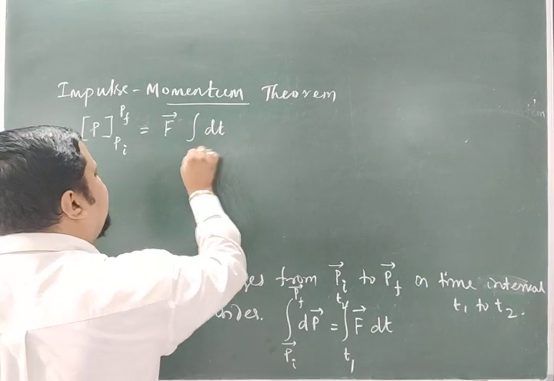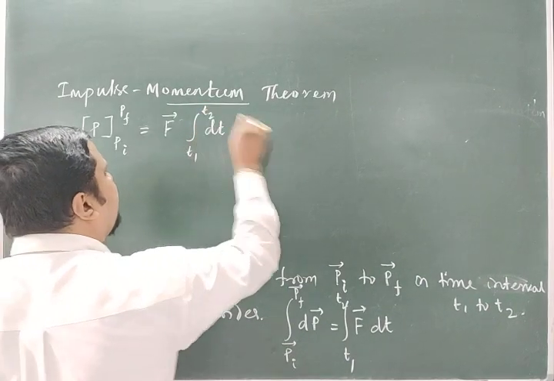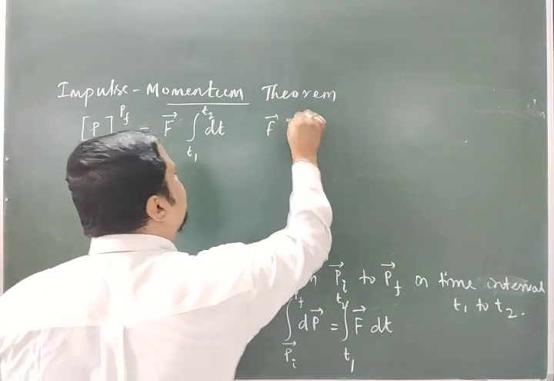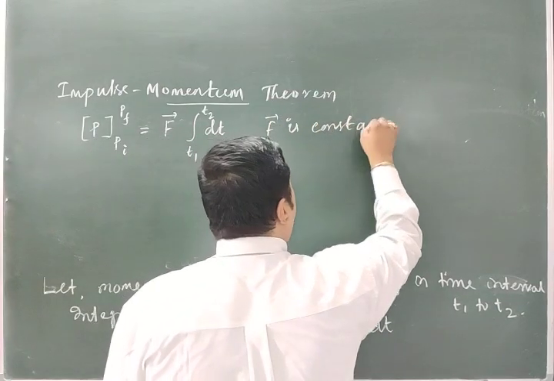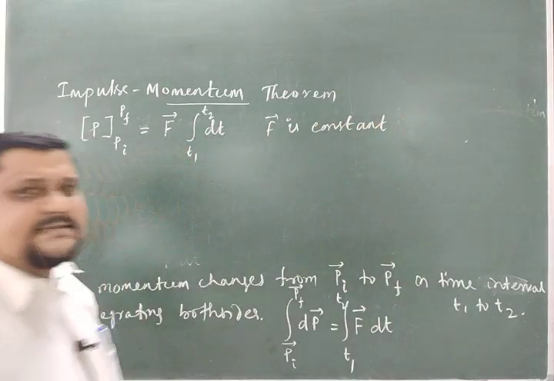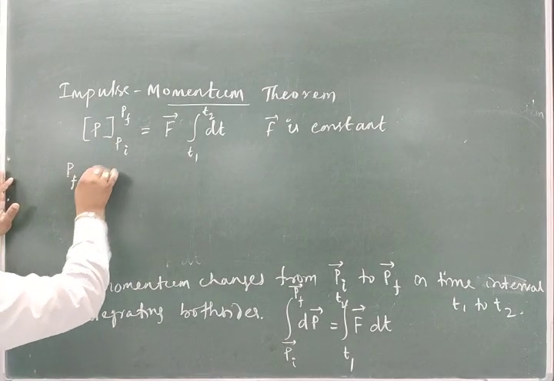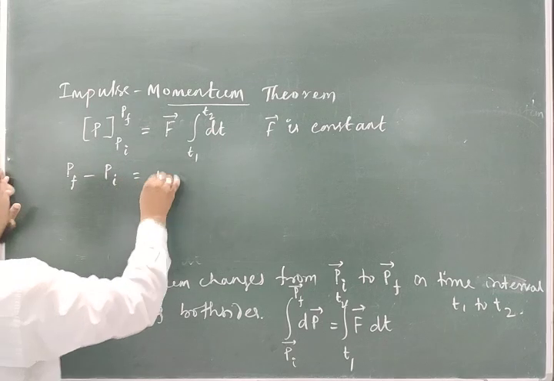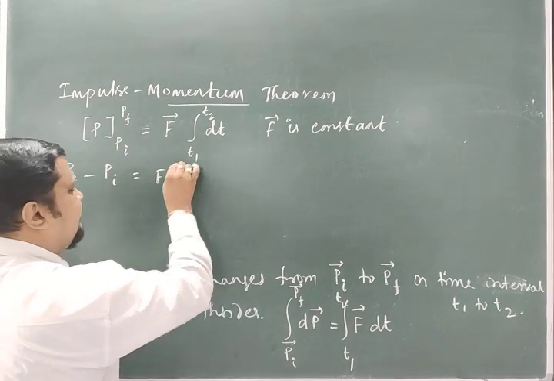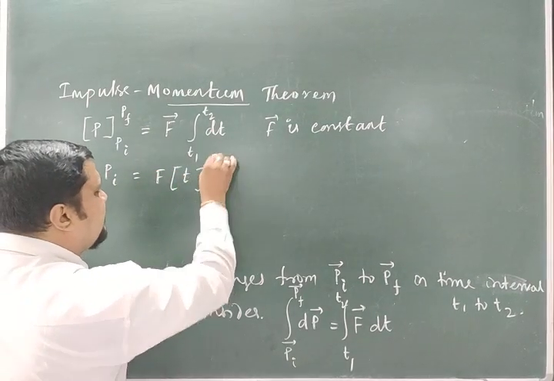F integration of dt from time T1 to T2. So Pf minus Pi is equal to F times t with limits T1 to T2.